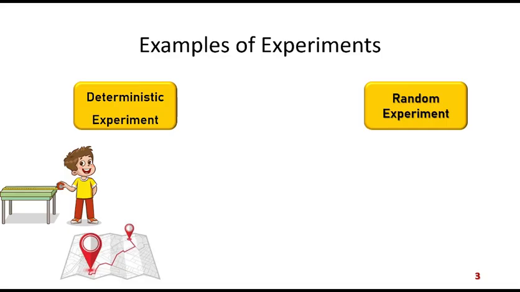Another example is the distance between two places. Say the distance between two places, it never changes, given that the road is same. If you travel by the same road, its distance always remains the same, so it never changes. So this is another example of deterministic experiment.